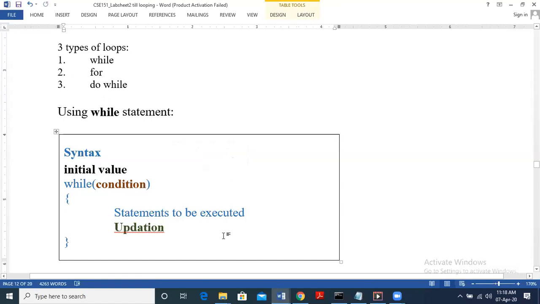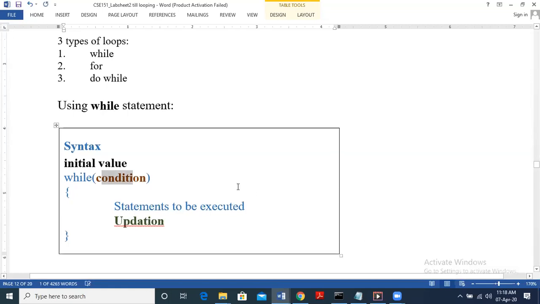So we can use increment, that is increment by 1 or increment by 2 or any number, or we can decrement the index variable, or we can multiply the index variable by 2 or 4 or any number, or we can divide, any type of operation which will update the value of the index. It is going to change the value of the index variable. So based on that, we will give the condition also. So these are the three main parts in any loop, and this is the syntax of the while loop, right?